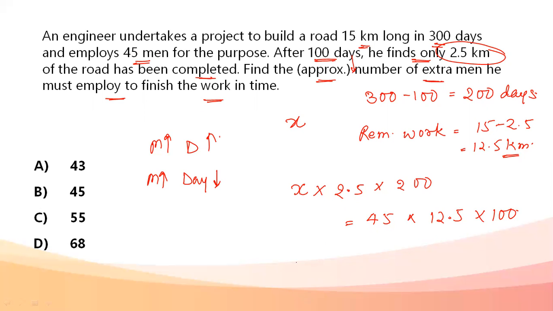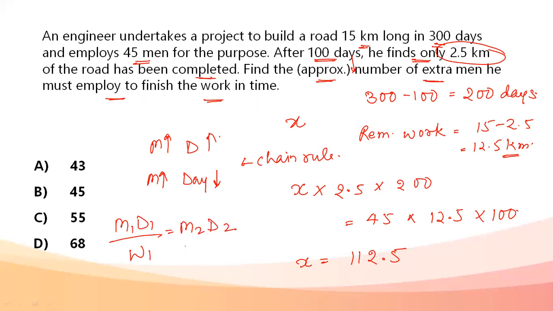So when we find out the value of x from here, it will come out to be 112.5. We can either apply the chain rule, or we can go by the man-days concept, that is m1 d1 by w1 equals m2 d2 by w2. Both of them are going to give the same answer. So x comes out to be 112.5, approximated to 113. Total number of men is 113.